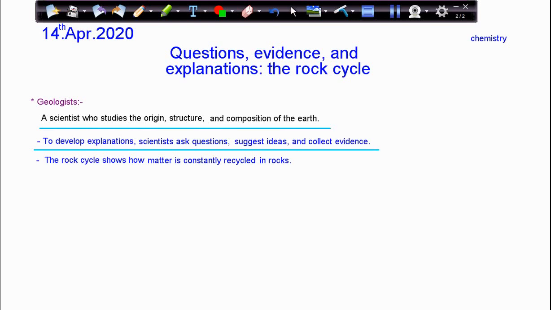The rock cycle shows how matter is constantly recycled in rock. So this cycle in rocks can happen again and again, all the time, over years. This is called the rock cycle.